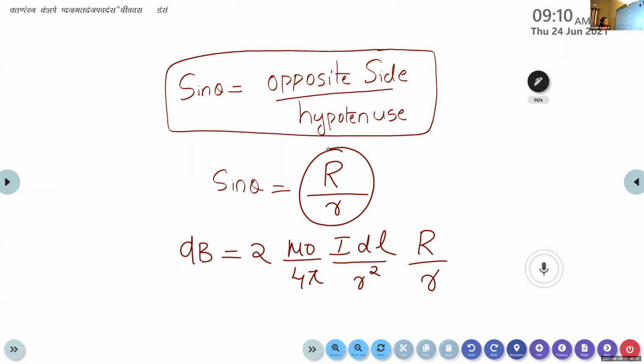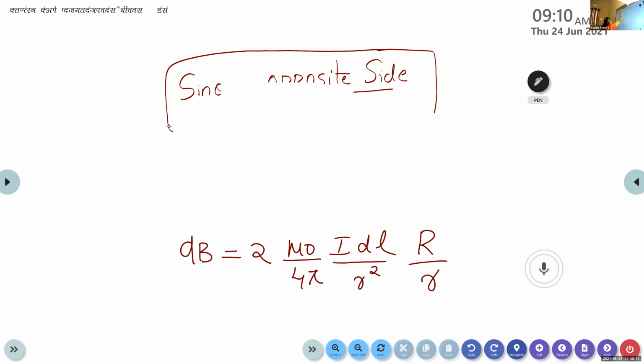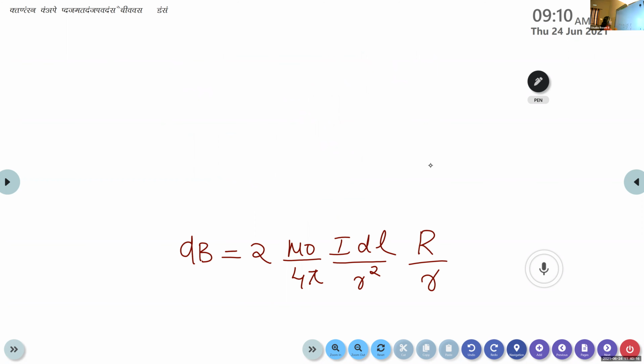It becomes R by r. So the equation becomes dB is equal to 2 into mu 0 by 4 pi IDL.